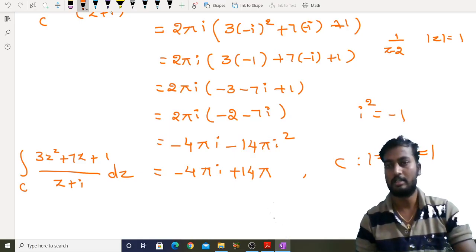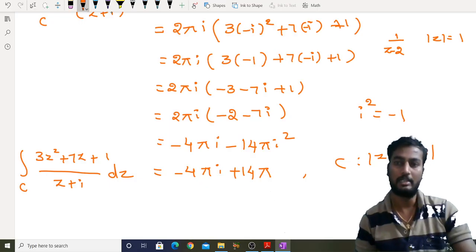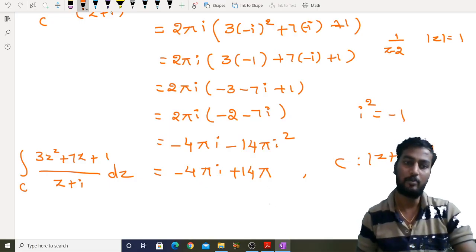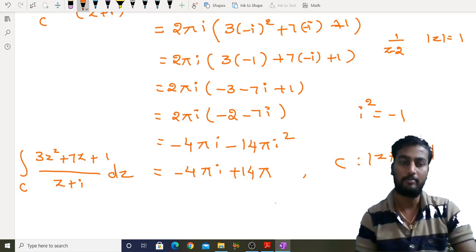So therefore there is no difficulty with analyticity. That means f(z) is analytic everywhere, so then we use Cauchy integral theorem. Suppose there is any point which lies inside the circle, then we have to use Cauchy integral formula. Okay, is it understood? Thank you.